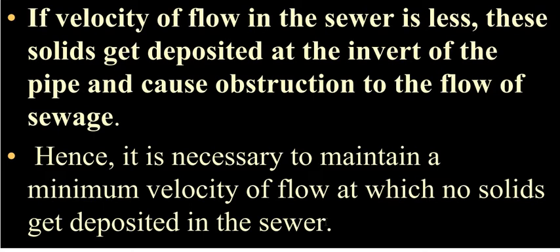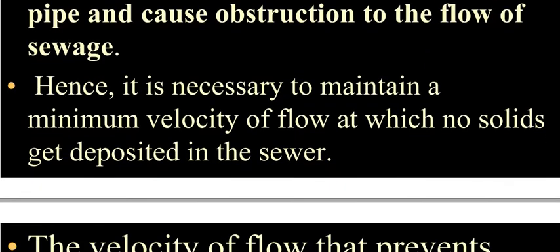In the previous lectures we have already discussed that if such velocity is not maintained, then flushing points are also provided, because the inorganic impurities cause obstruction or insufficient velocity for the natural flow which occurs by the gradient.